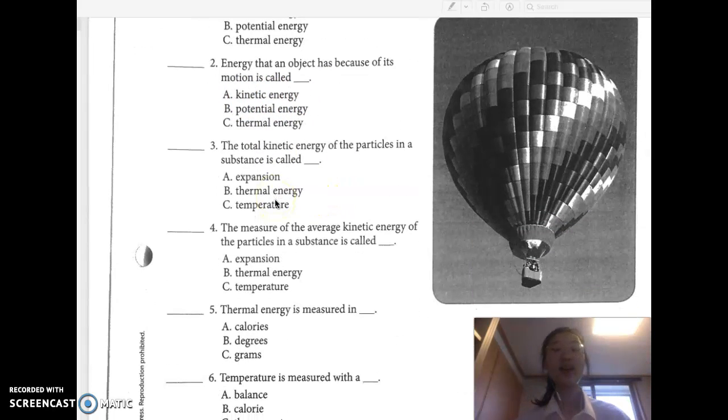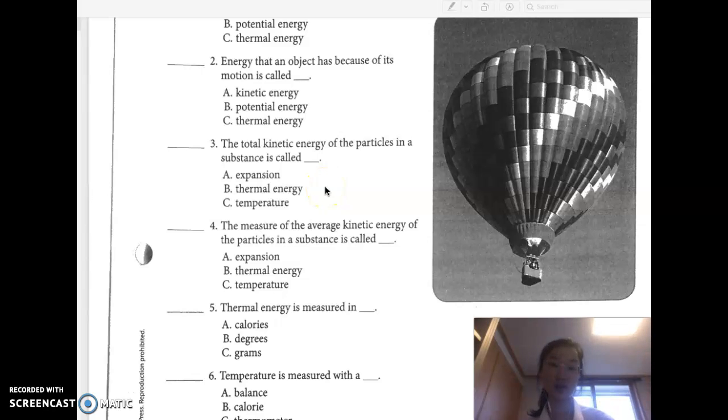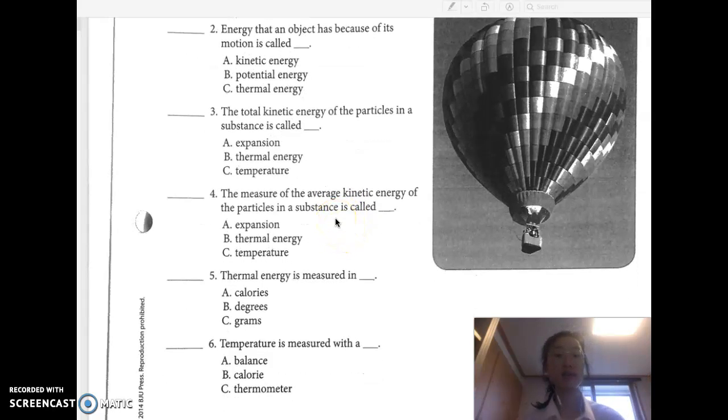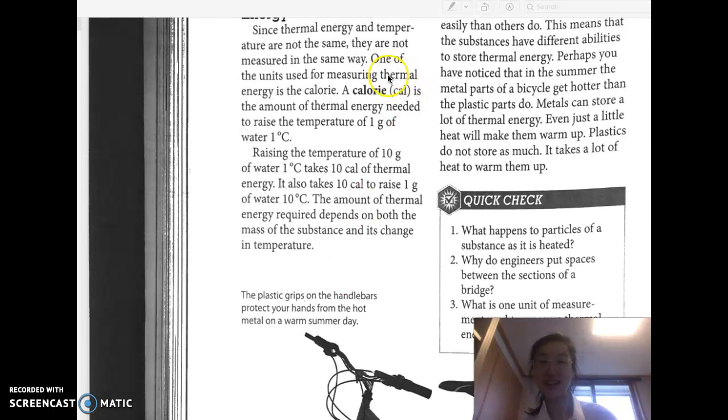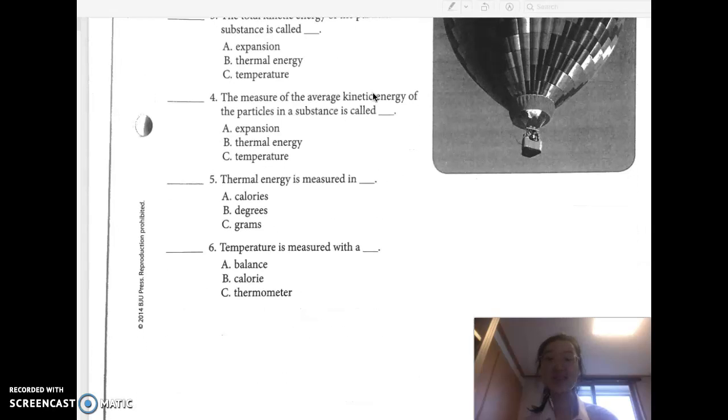Energy that an object has because of its motion is the kinetic energy. Okay. The total kinetic energy of the particles in a substance is called thermal energy. The measure of the average kinetic energy of the particles in a substance is called, so the measuring of it is the temperature, okay? Number 5, thermal energy is measured in calories. And number 6, temperature is measured with a thermometer.